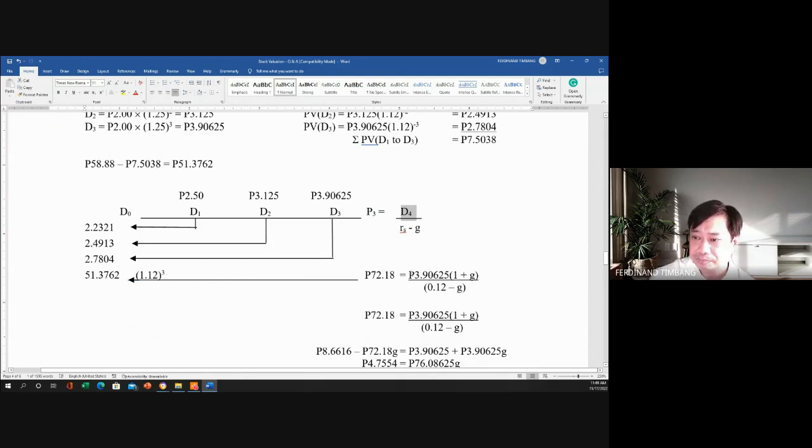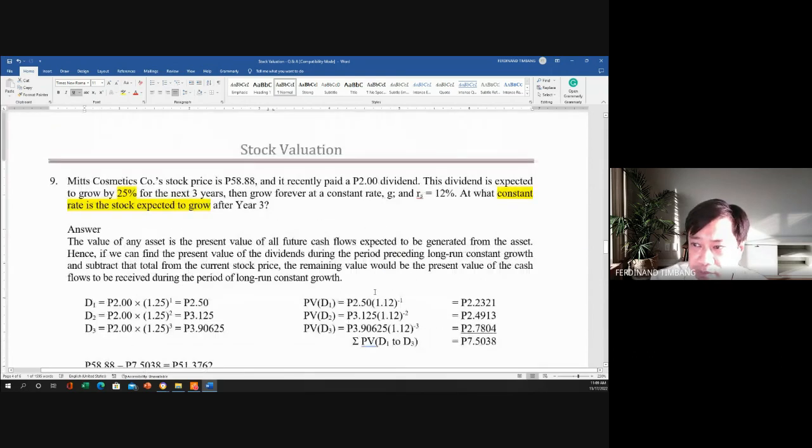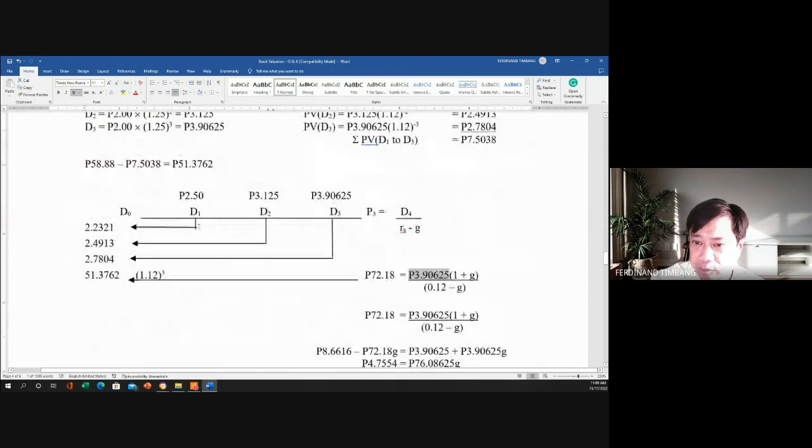So our D4 here is, wait a moment, 2.5 is the, sorry, this one should be the D4 pala. So sorry.